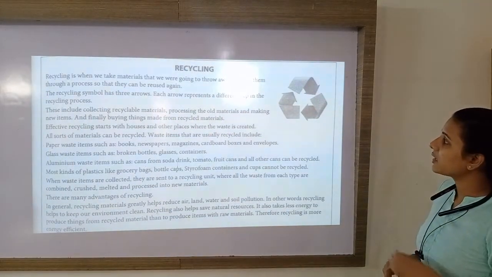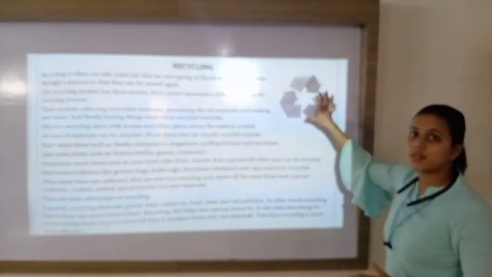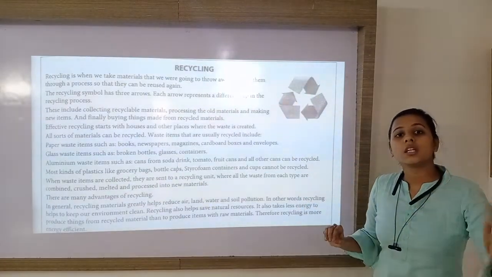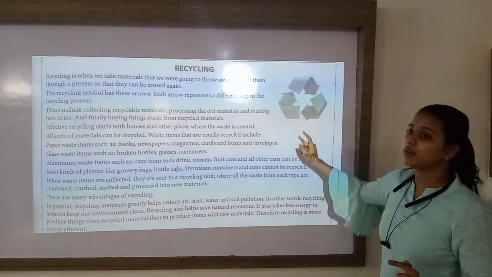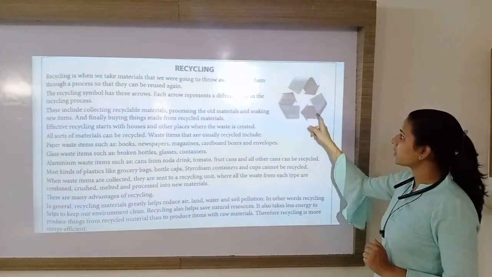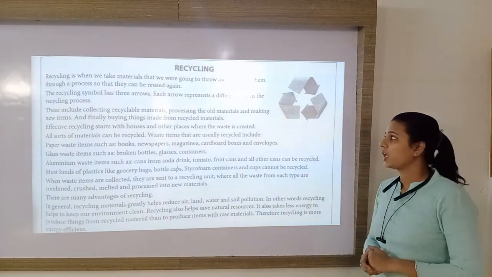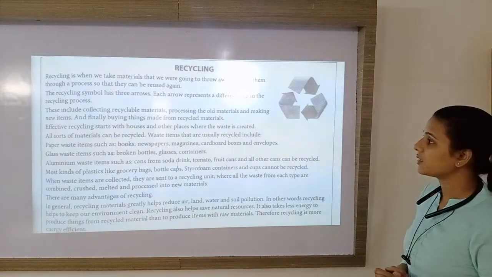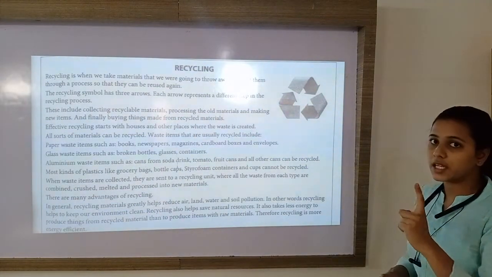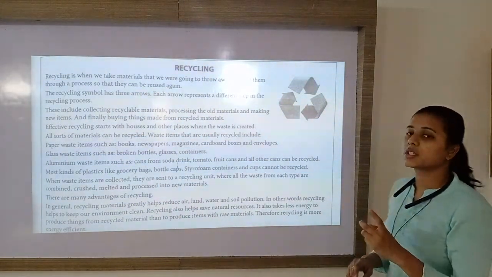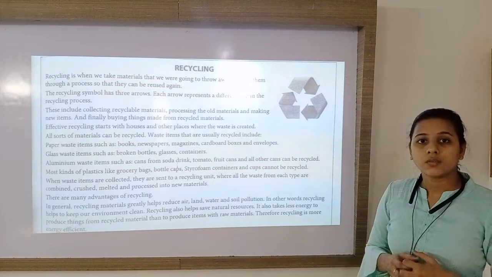Each arrow represents a different step in the recycling process. Now why are these 3 arrows given? All these 3 arrows have different meanings. That means these 3 arrows represent 3 different steps of the recycling process. Now what are these steps? This includes collecting recyclable materials, that is, material which can be reused or recycled. That kind of waste material would be collected.